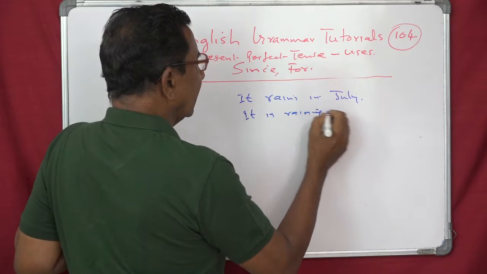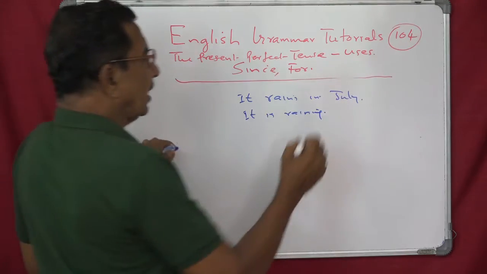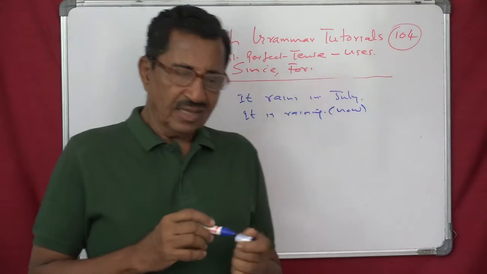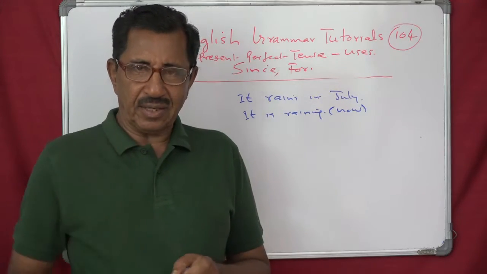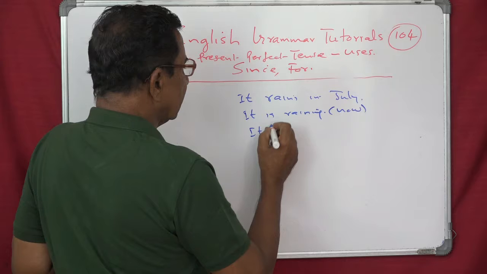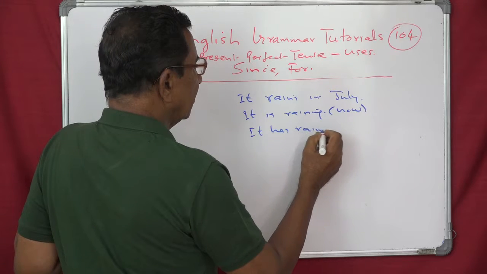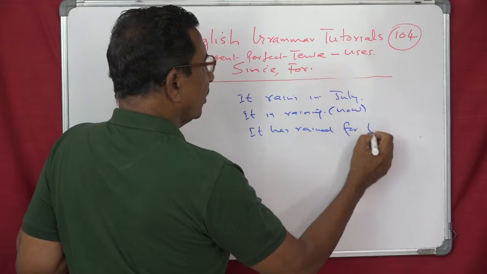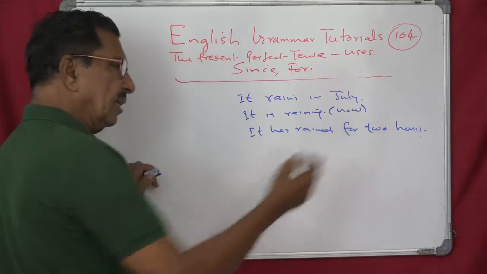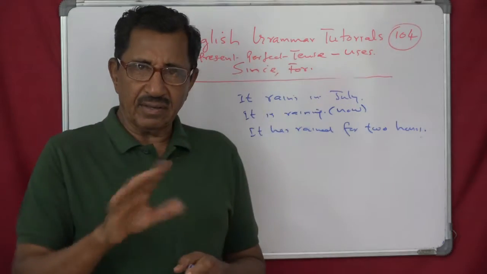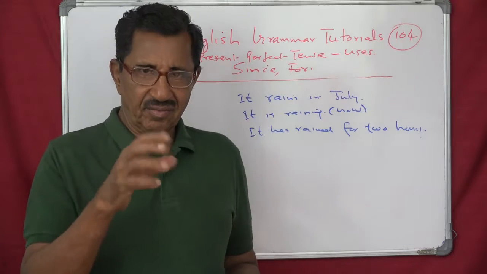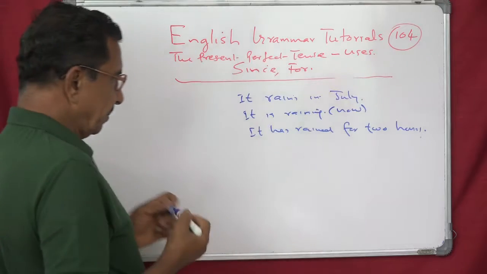Now I say, it is raining. What is understood is, it is raining now, at the time of speaking. Understand? What is that? It has rained for 2 hours. But now no rain. It has rained for 2 hours. That means a period of time. For 2 hours.